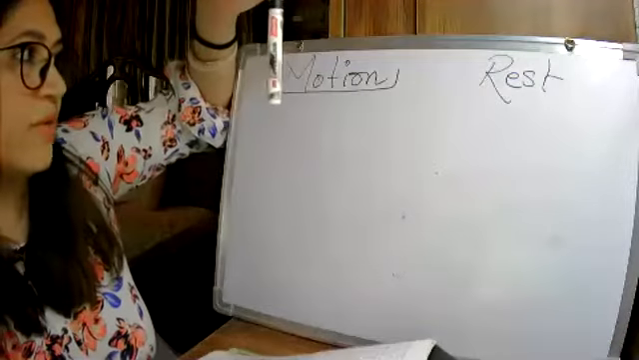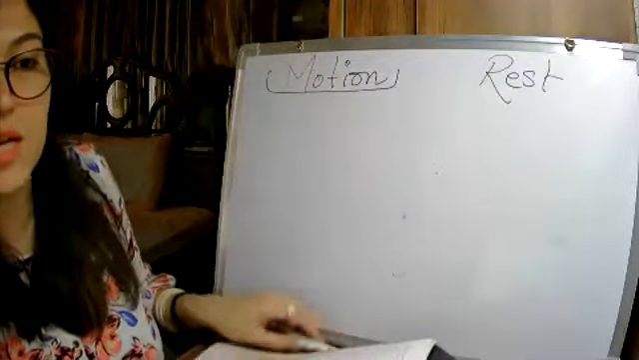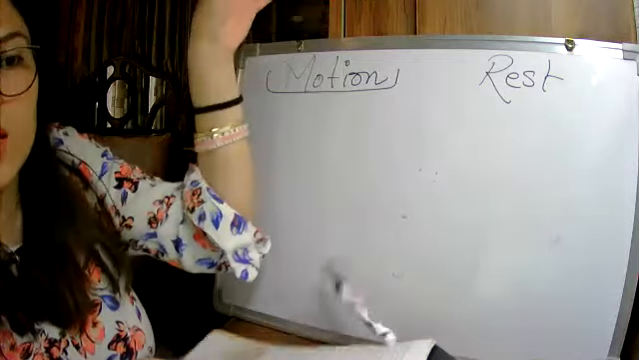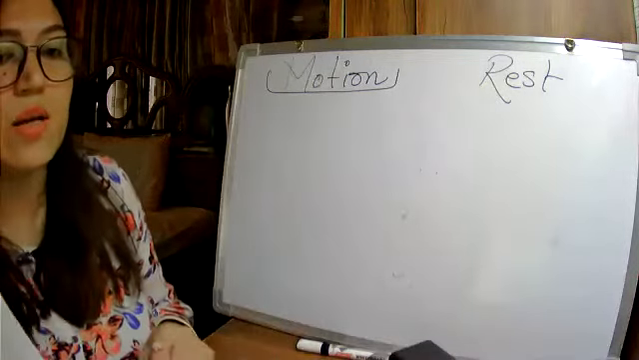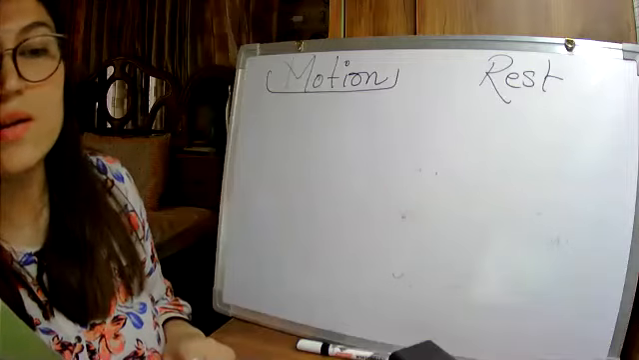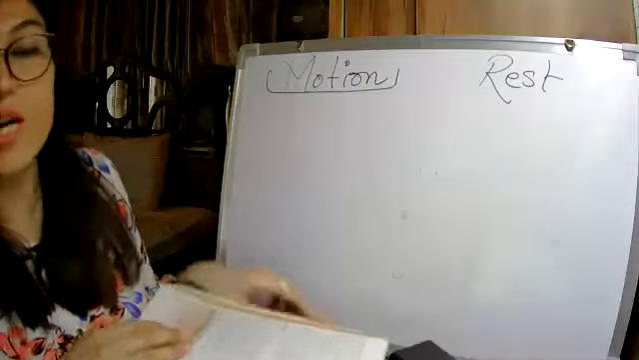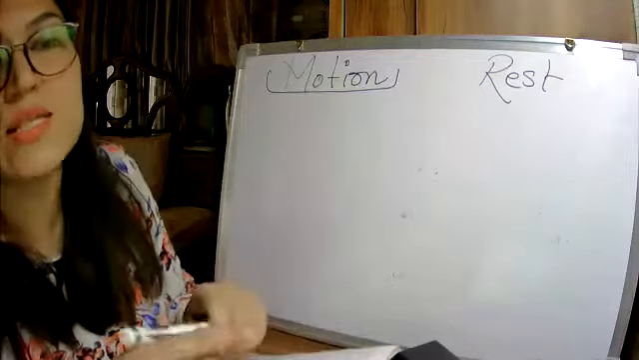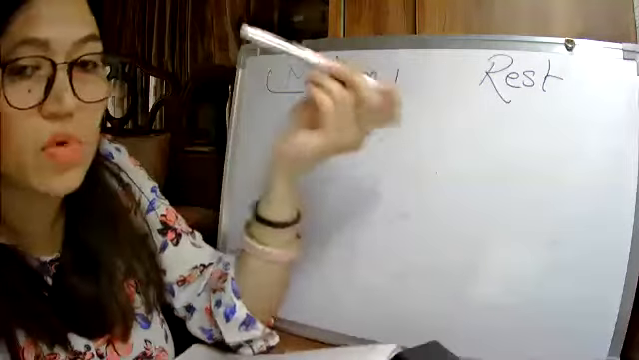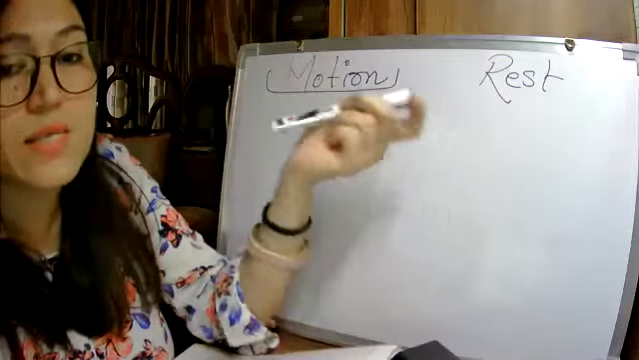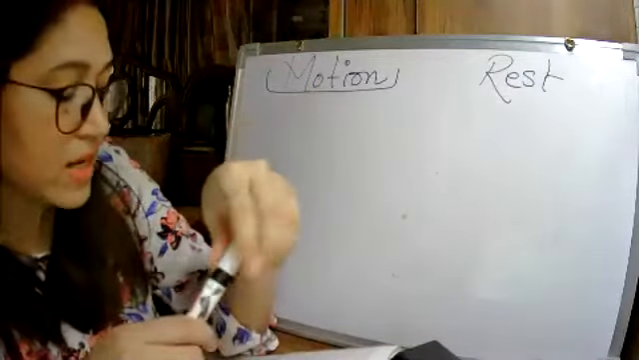For example, if I just drop this marker from here to here, I'll say that it was in motion. But if this marker is just lying on the table, then this marker is at rest. When the body is moving or any movement is shown by the body, it is in motion. But if the body is not showing any movement, it is stable at its position, so we will call that the body is at rest.